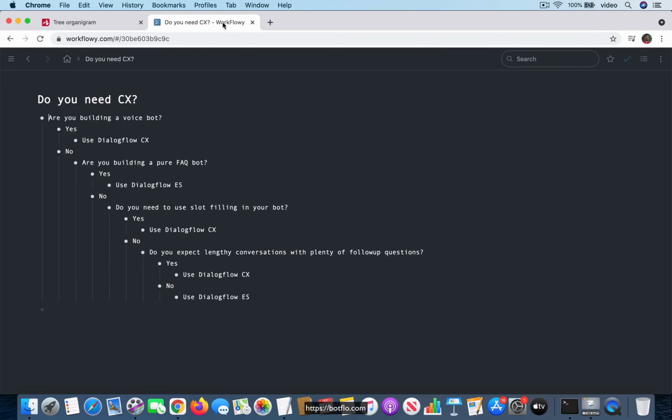The decision tree bot that we are going to build is actually a very meta type of bot, which is the bot is going to answer the question, do you need Dialogflow CX? Well, it's actually a very simple decision tree, as you can see, and the software I'm using here is called Workflowy. I think it's a really nice outlining tool, and in this particular case you can see that I'm using it to sort of design the initial picture of what the conversation flow should be.